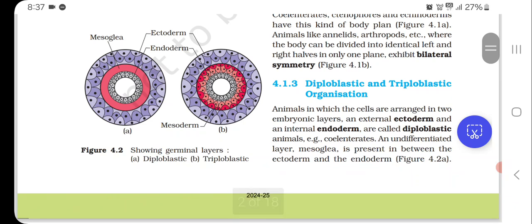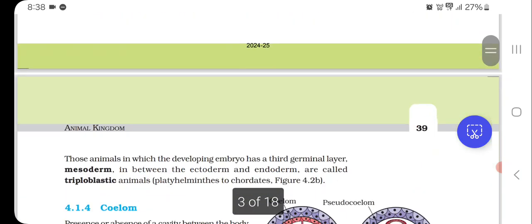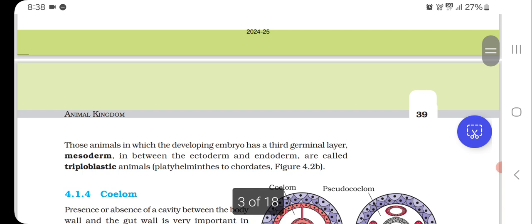Diploblastic and triploblastic organization. Animals in which the cells are arranged in two embryonic layers, an external ectoderm and an internal endoderm, are called diploblastic animals. For example, coelenterates. An undifferentiated layer, mesoglea, is present in between the ectoderm and the endoderm. Those animals in which the developing embryo has a third germinal layer, mesoderm, in between the ectoderm and endoderm are called triploblastic animals, Platyhelminthes to chordates.